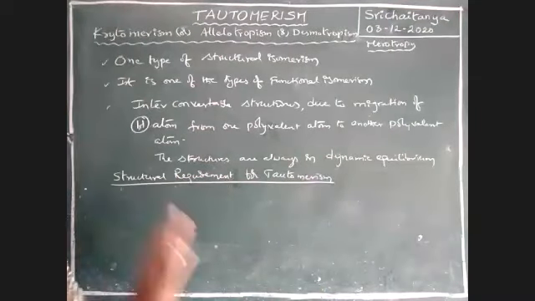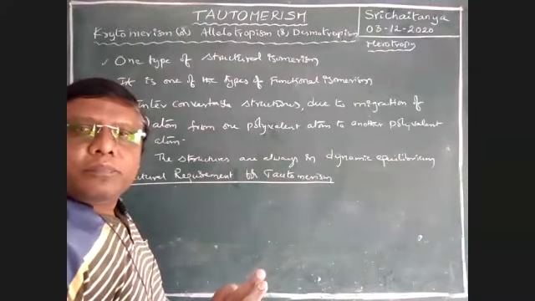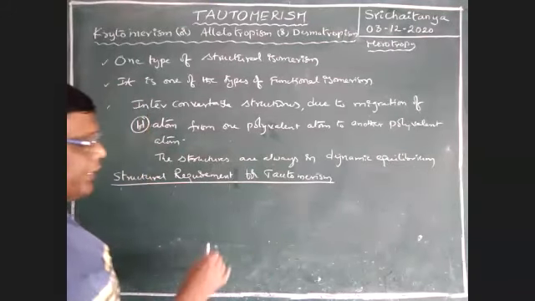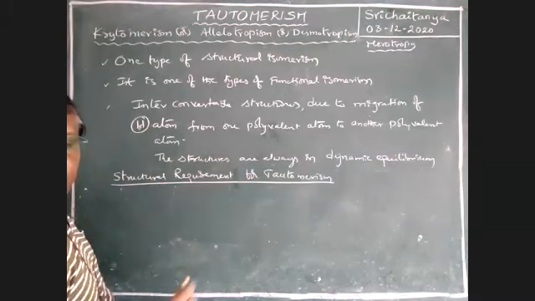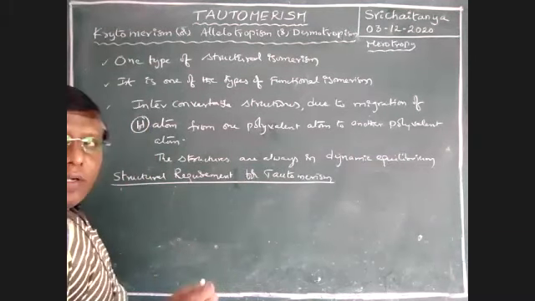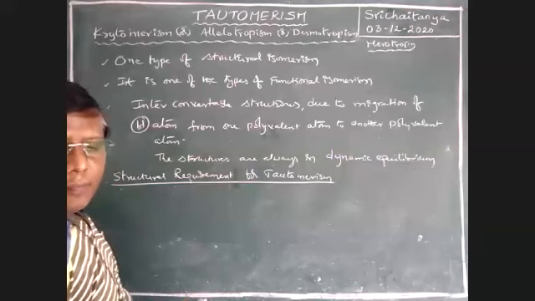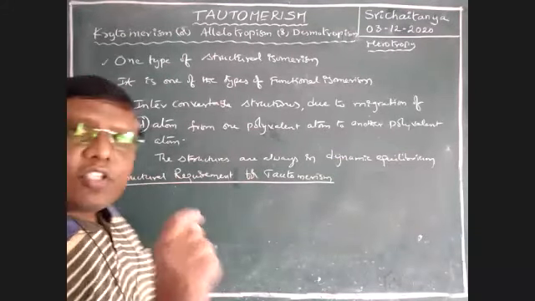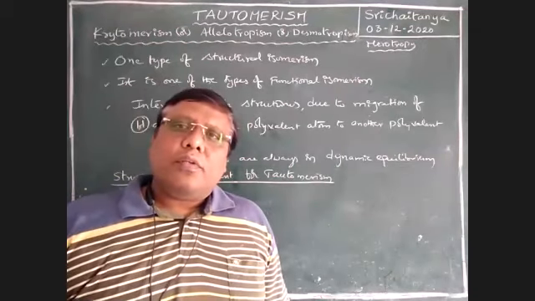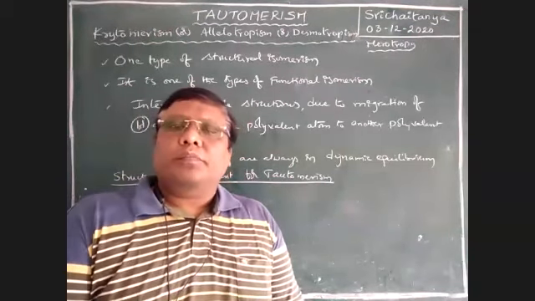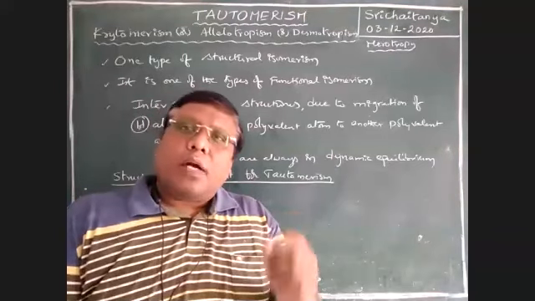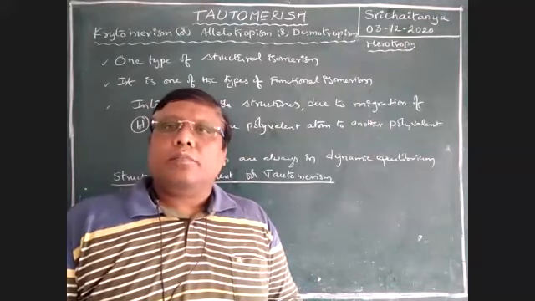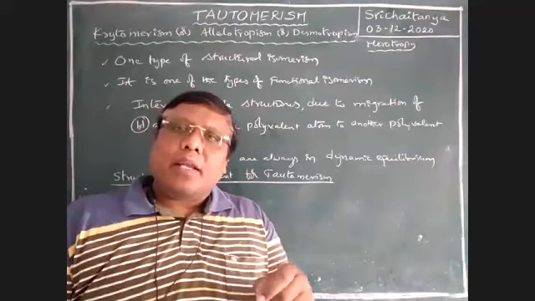See here, in our compound, in which is tautomerism possible?